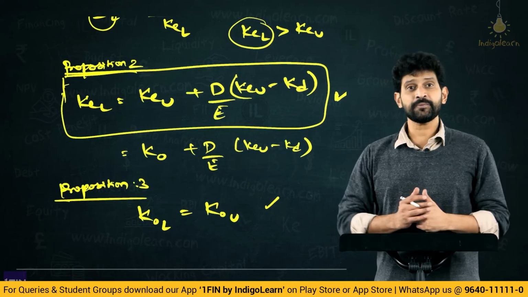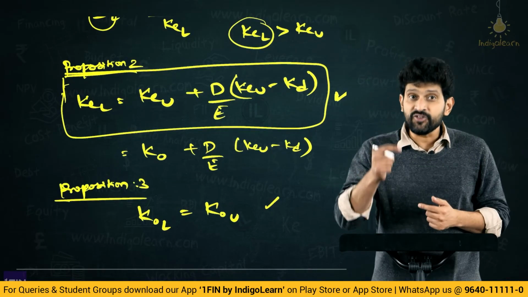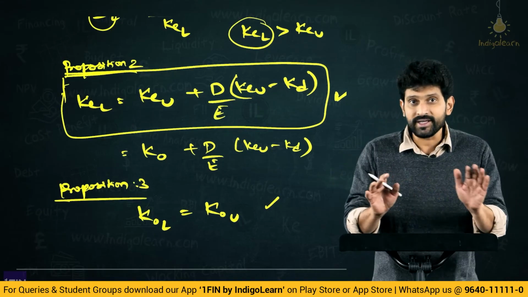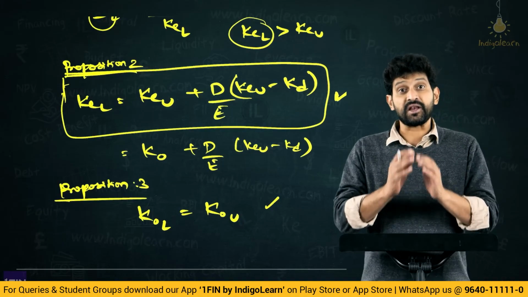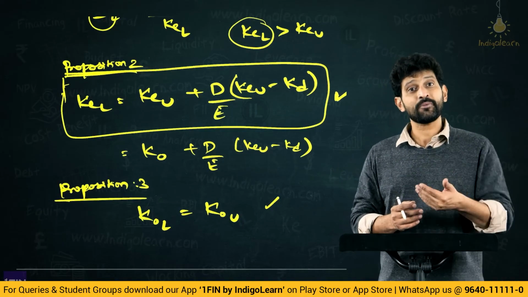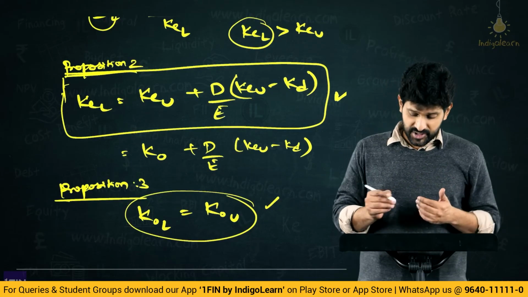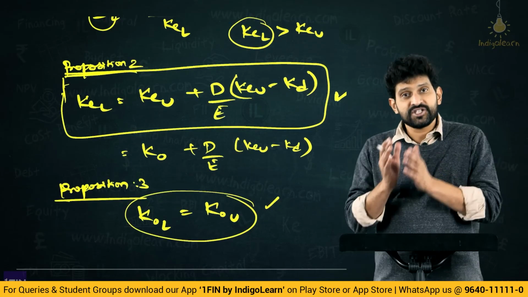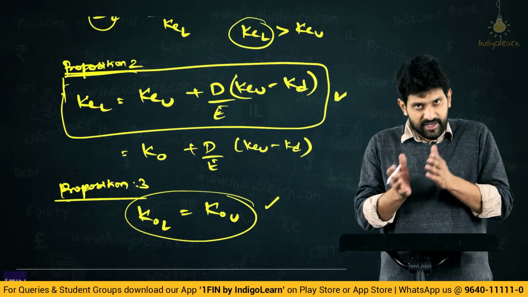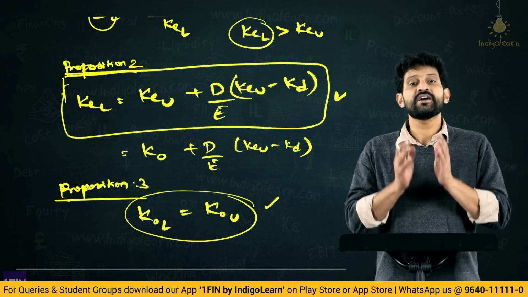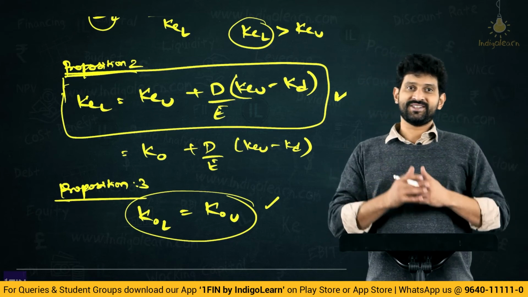Then what is relevant? It is the investment decision. It is the investment decision which influences the value of the firm, but not the capital structure. So the investment decision has to be such that the return generated has to be over and above the cost. What cost? This cost. So if the return is over and above this cost, then such an investment decision is said to be a wise decision, and such a decision will influence the value of the firm or the value of the structure, but it is not the capital structure which influences. So this is the idea behind all the three propositions.